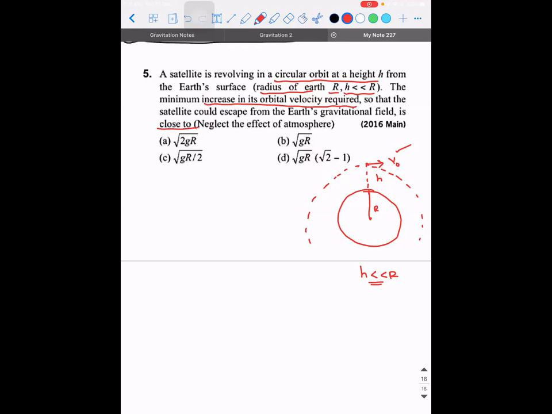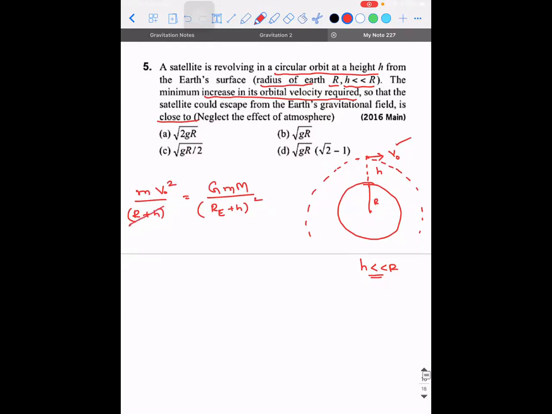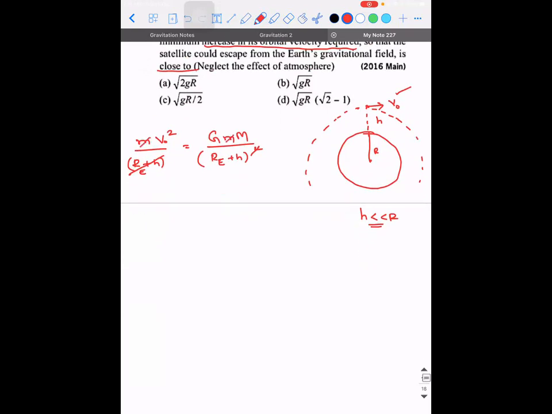So what is the value of centripetal force if the mass of the satellite is m? m v naught square divided by Re plus h is provided by which force? Gravitational force of attraction. G m into capital M, where capital M is the mass of the Earth, divided by Re plus h the whole square. Now this and this will get cancelled, small m will get cancelled. V naught will be root of G M divided by Re plus h.